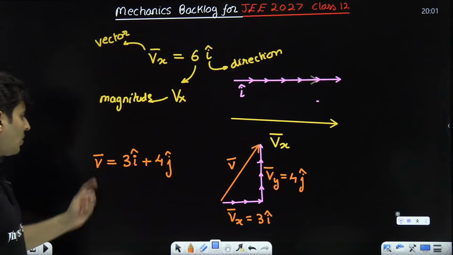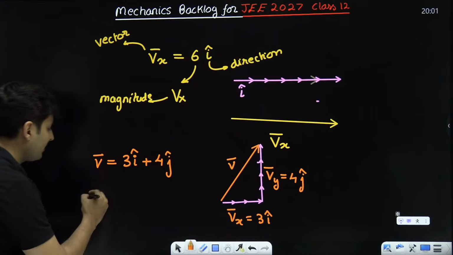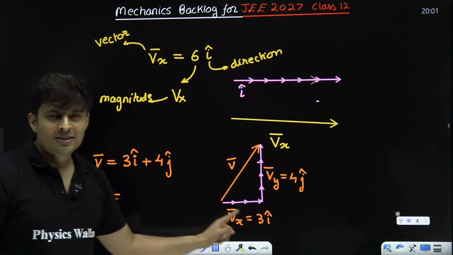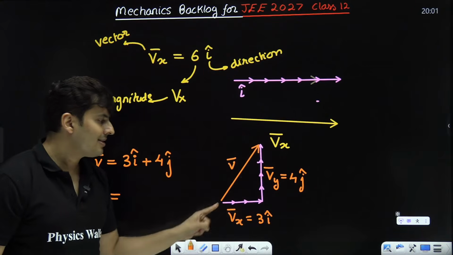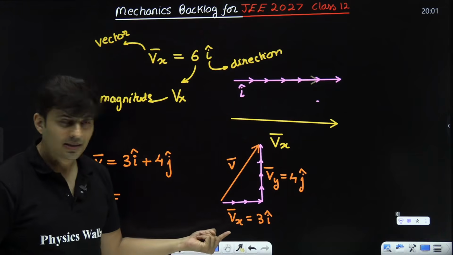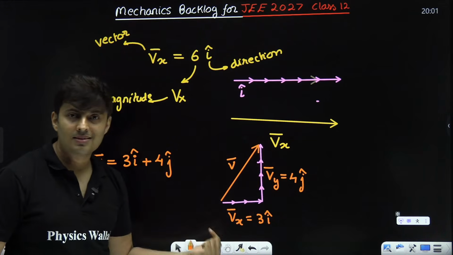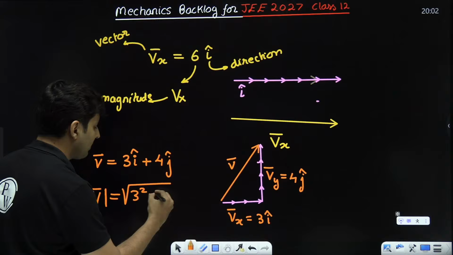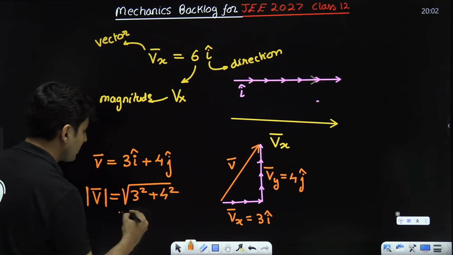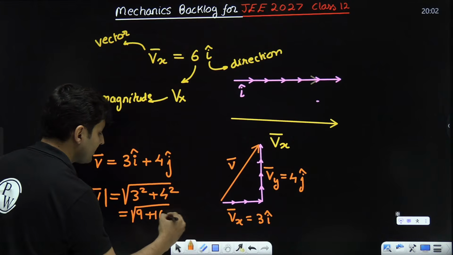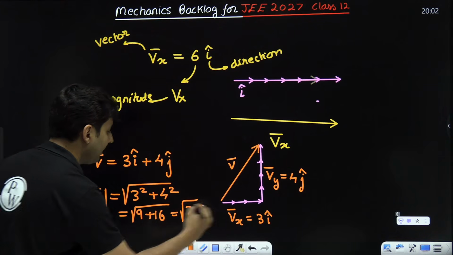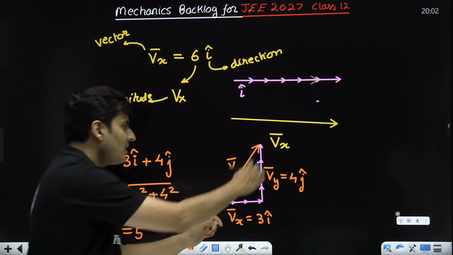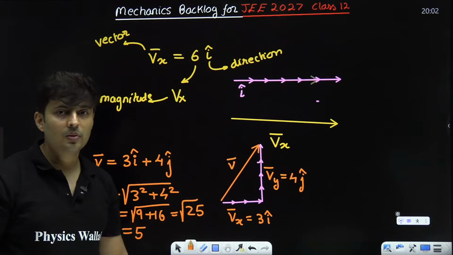Now, if I ask you, what, sir, is the magnitude of this vector? You might be starting to think, sir, can't I use Pythagoras theorem over here? Absolutely correct. Because this is the base, this is the height, this is 90 degrees, this is the hypotenuse. If I take root of base square plus height square, 3 square is 9, 4 square is 16. So 9 plus 16 is 25. The root of 25 is 5. So the magnitude, meaning the length of this vector, is 5 units.